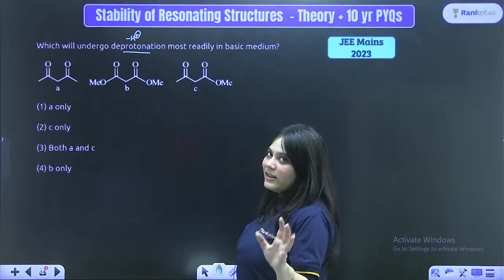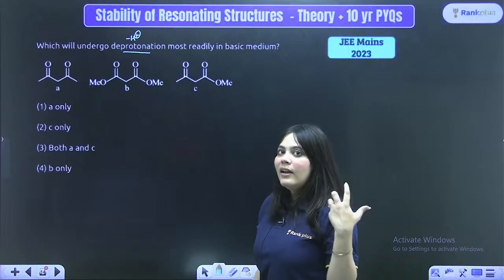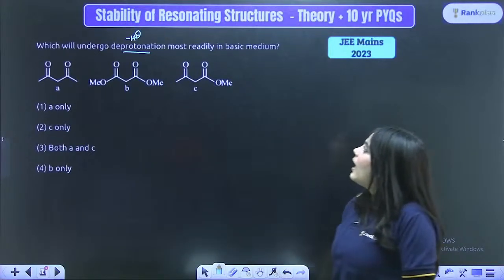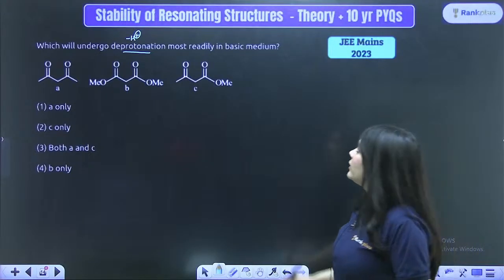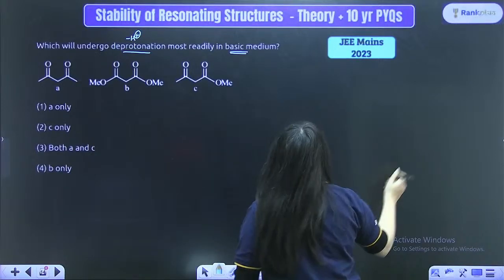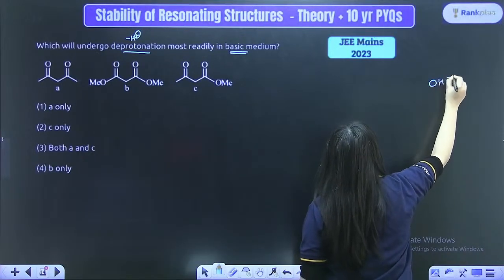These terms mean one and the same thing, which means it is asking about the acidity order strength. So they've given you 3 compounds and they've asked you which will most readily undergo deprotonation in basic medium. Now understand what is a basic medium. A basic medium, for example, has an OH negative ion in it.